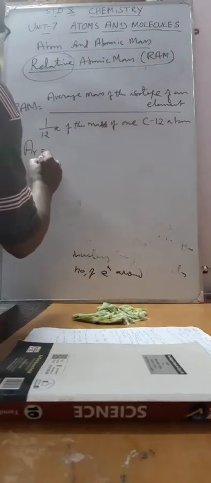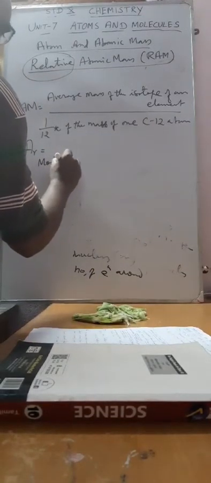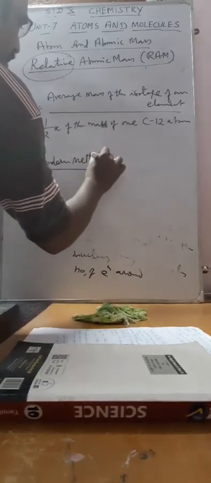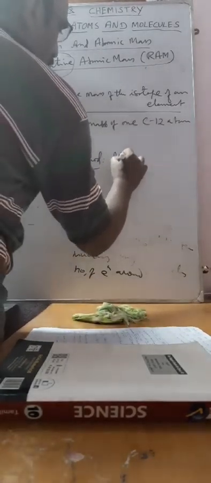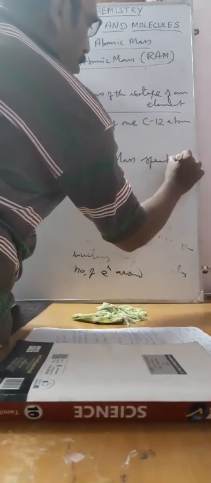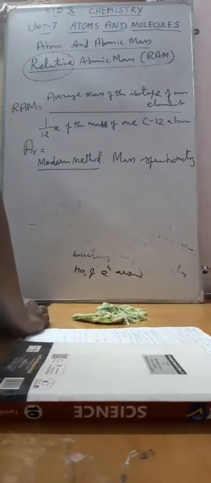And the modern method is mass spectrometry. This is a method of measuring the relative atomic mass.